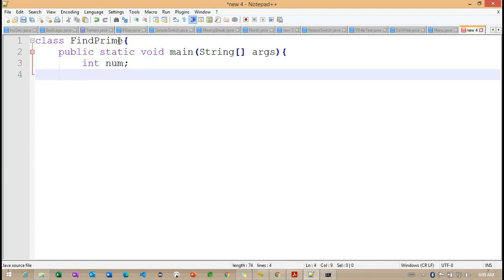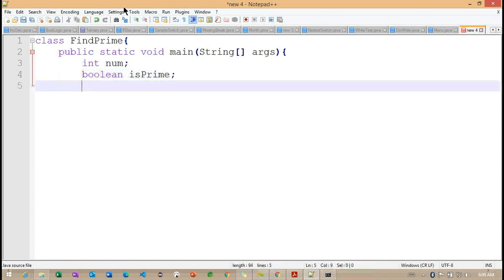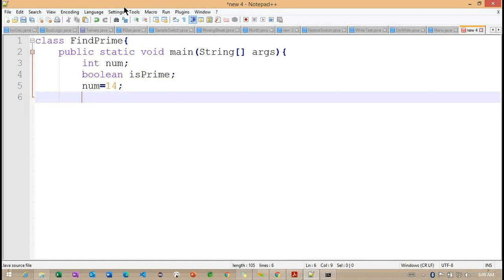So into number, I'm declaring one variable here. Same way, Boolean value I'm trying to define as isPrime. So I'm not initializing any variable as of now. So I'm trying to check with the number is equals to 14 here. If this particular number is less than 2, now what I'm doing here is isPrime is equals to false.